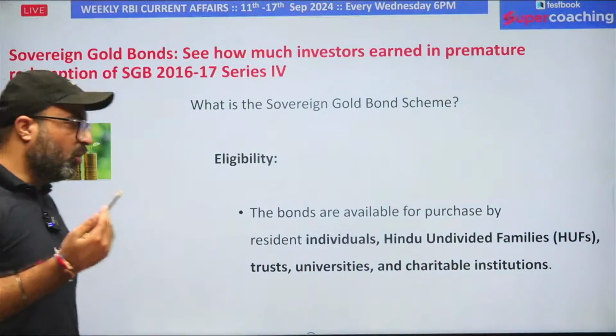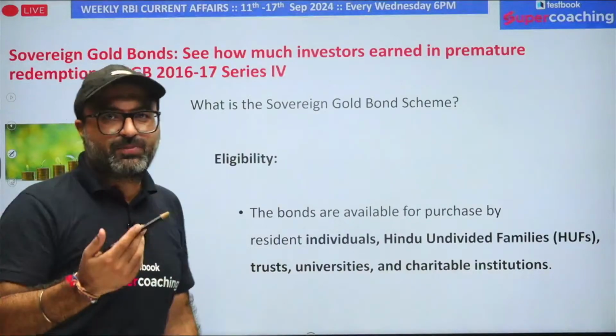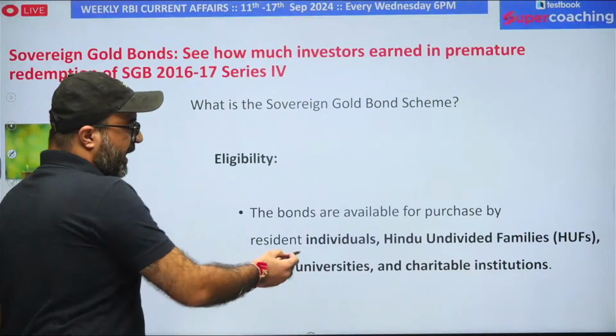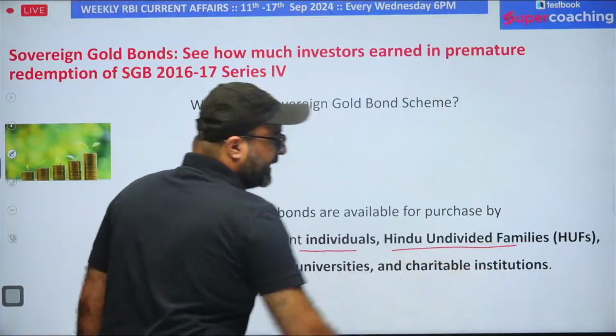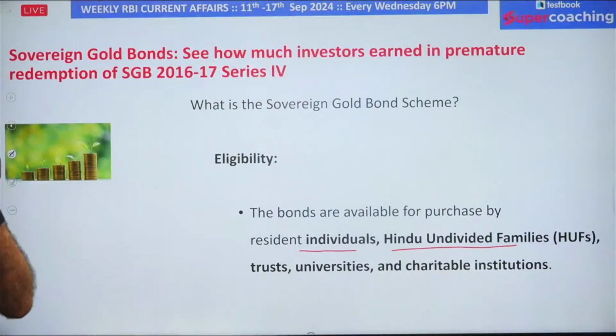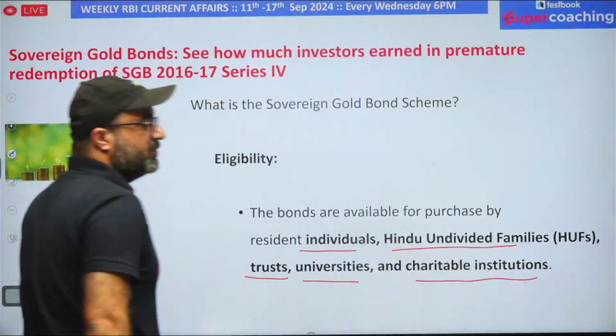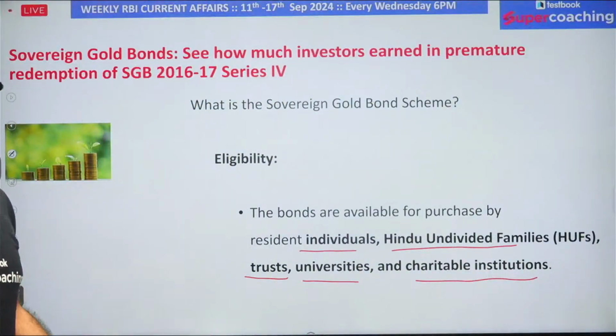Now the question is, who are eligible to purchase these bonds? So you and me, that means the individuals, are eligible. Along with individuals, Hindu undivided families, that means if you have a PAN under HUF, that is Hindu undivided family, then also you are eligible. Trusts, universities and charitable institutions are eligible to purchase these bonds.